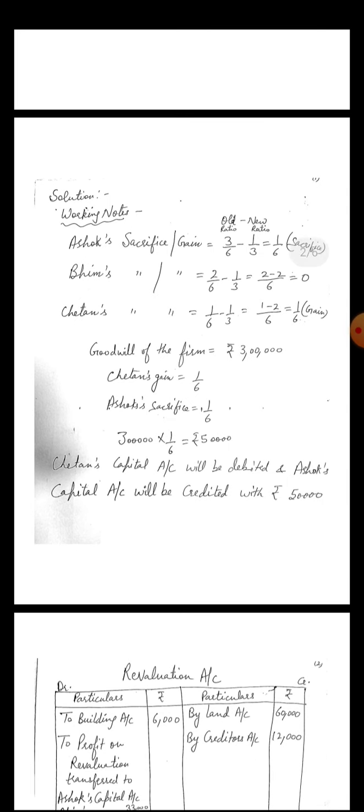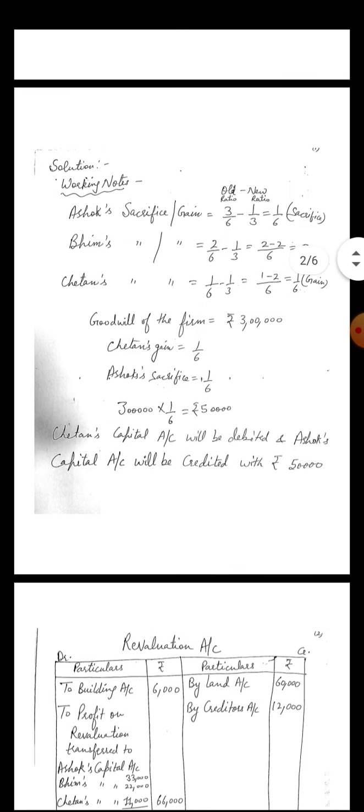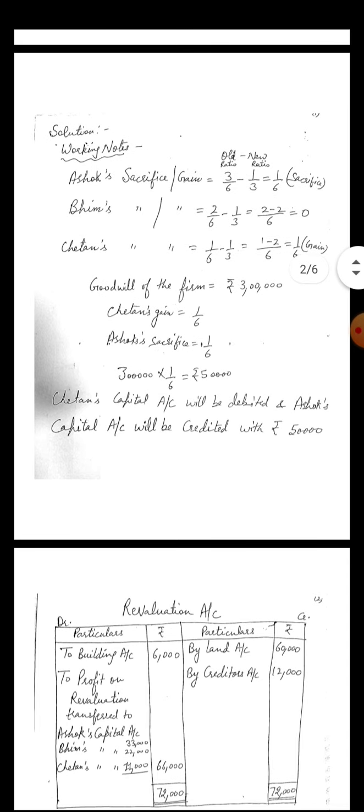First of all, old ratio of Ashok is 3/6 and the new ratio is 1/3 because they will divide the share equally, so each partner 1/3. Earlier share is 3:2:1, so Ashok's old one is 3/6 and new one is 1/3. By taking LCM, the difference is 1/6, that is positive.